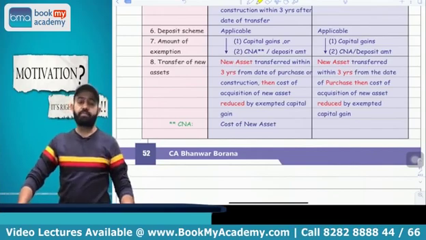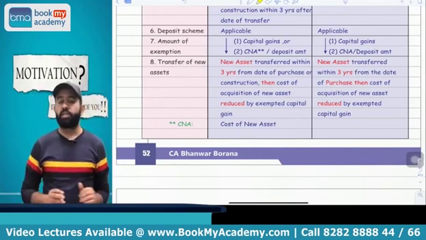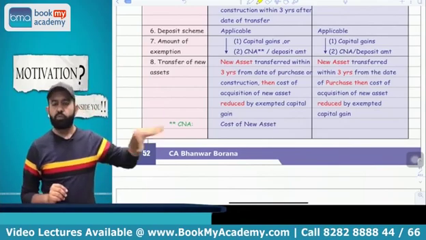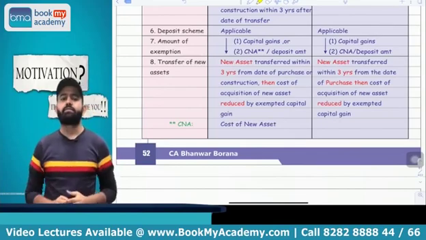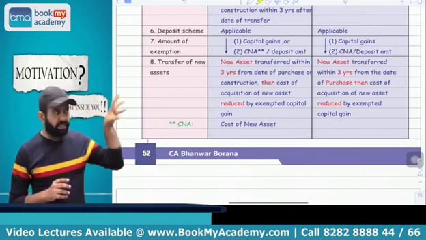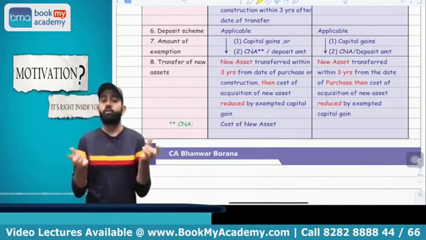Now try to understand. There is a lock-in or restriction on transfer of the new house property for 3 years. Means whatever new house property you acquired, that should not be transferred within 3 years. That new asset should not be transferred within 3 years. Suppose you transfer it within 3 years, then what will happen?